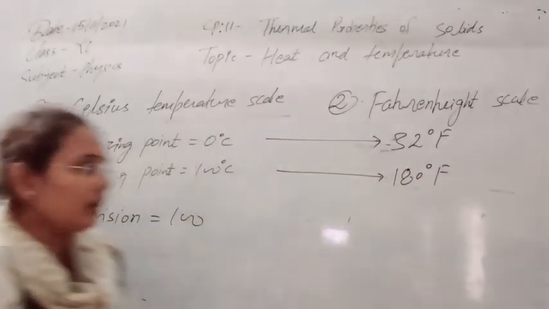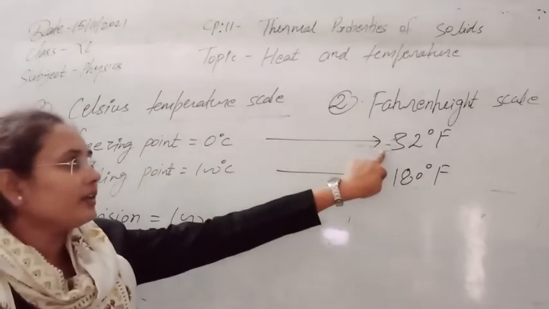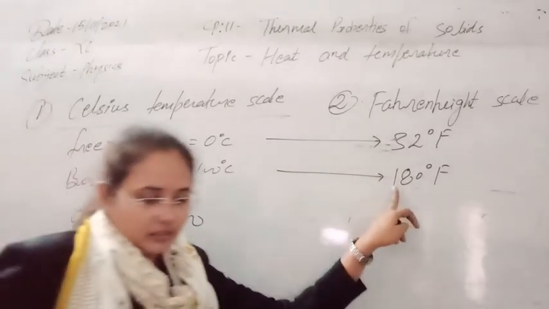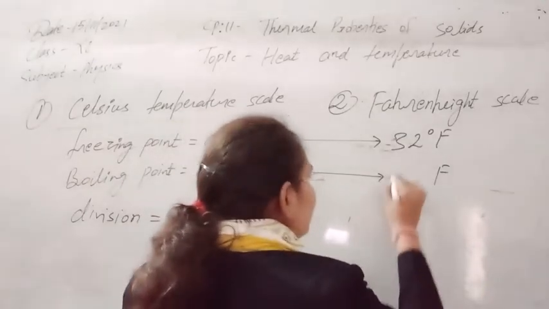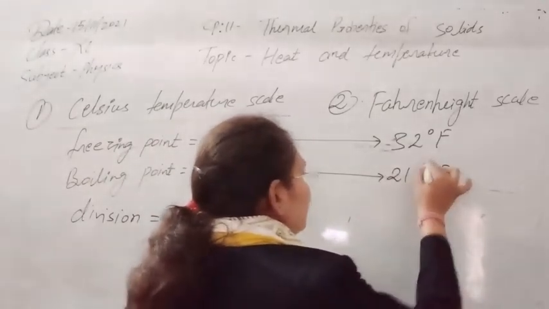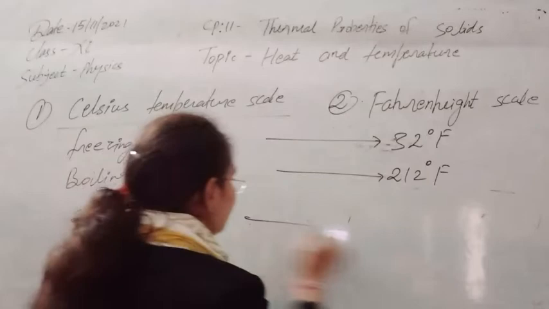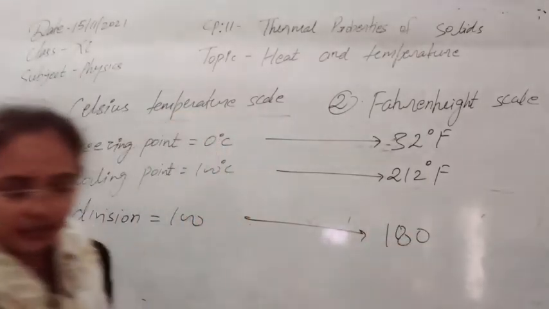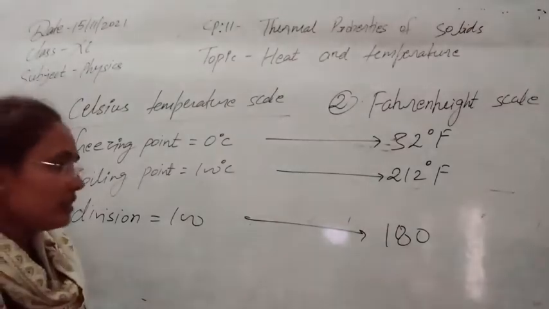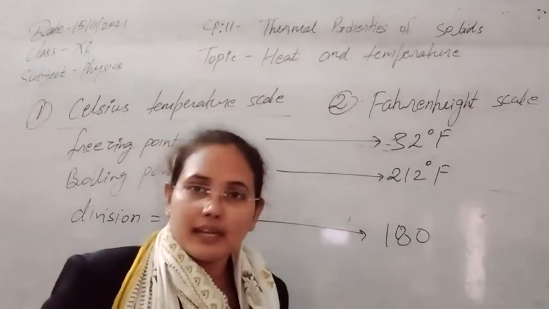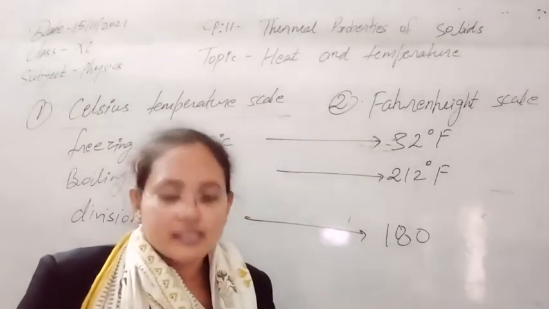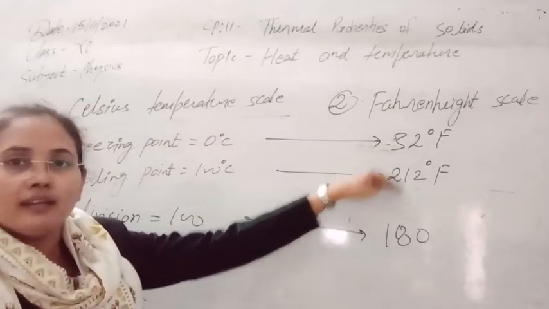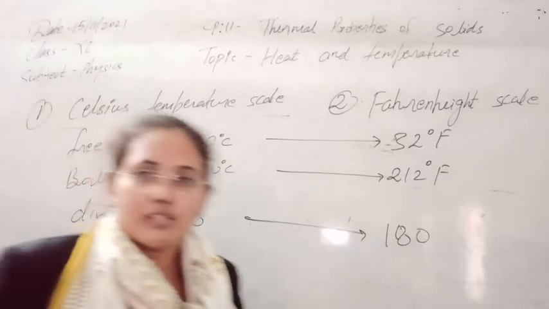So this is now the freezing point of the water in the Fahrenheit scale, and this is the boiling point of the water. So I think, sorry for this one, it should be 212 degree Fahrenheit. Now the division on the scale, if you will see, this division is equal to 180. So it means that on the scale 180 divisions we are getting in the case of the Fahrenheit scale, and the two freezing and boiling points we can get on these two temperature scales.